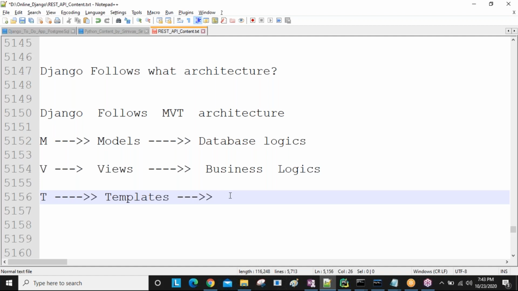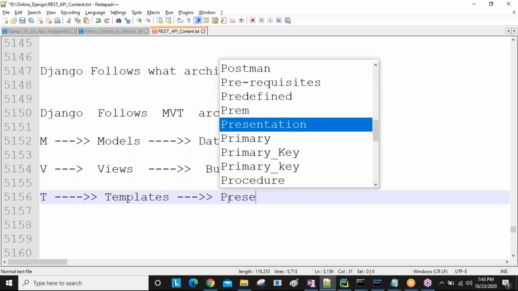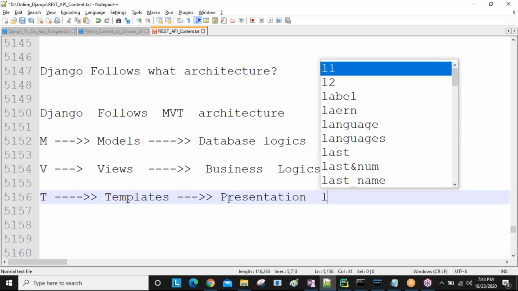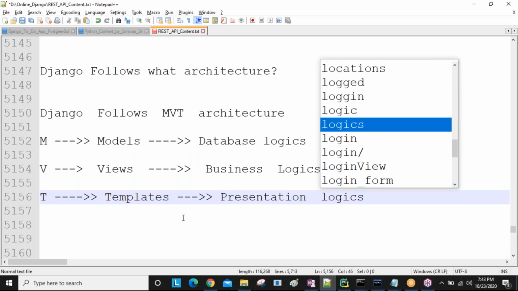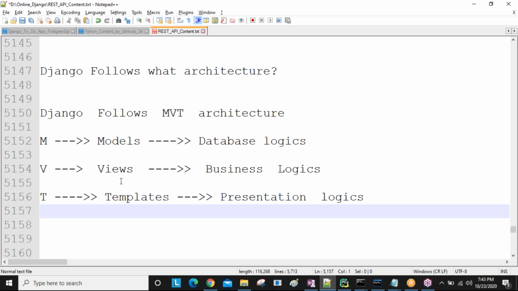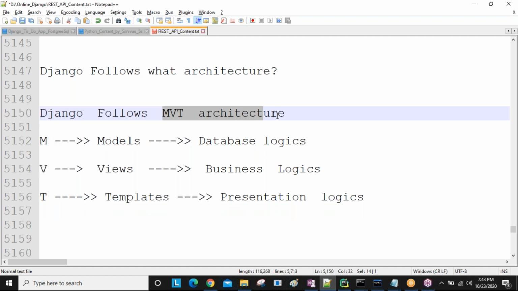Next, what does T stand for? Templates. T stands for templates. Templates are used for maintaining the presentation logic. Are you understanding, guys, what I'm telling? So Django follows MVT architecture. Some people also call it MTV architecture, sir. The order is not important; the terms are important.